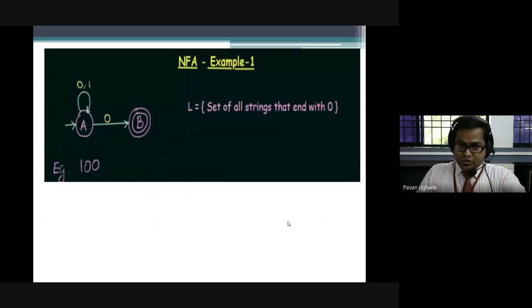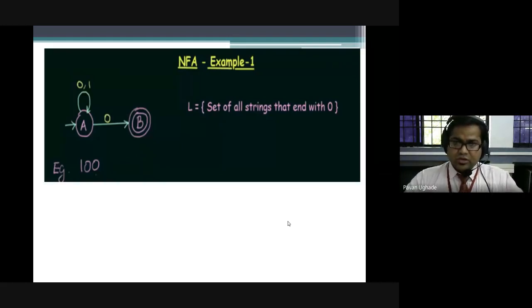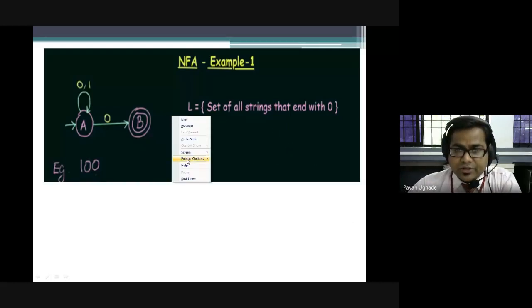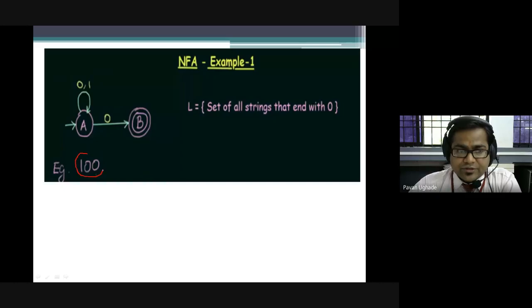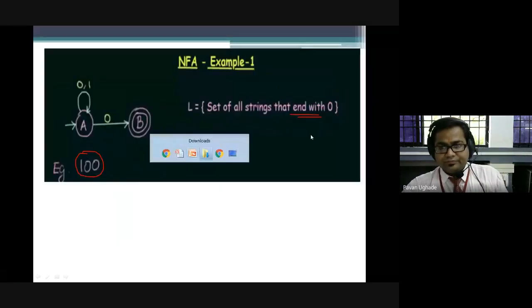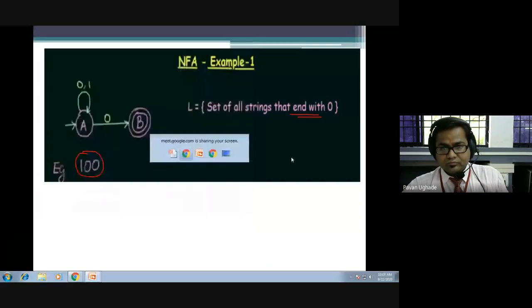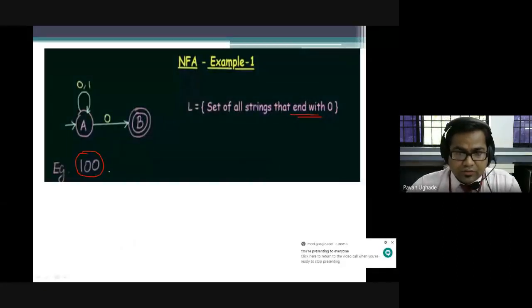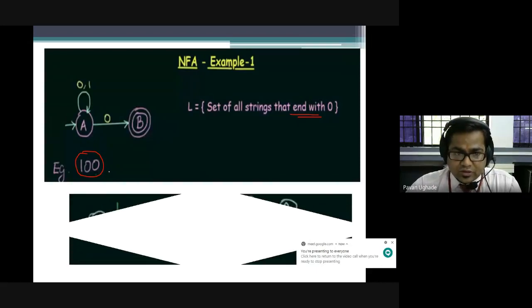So if I ask you to draw the set of all strings that end with 0, please try to understand, guys. That ends with 0, which we have already discussed. So this is how it will be, right? Now in this case, this is a valid string, 100, which ends with 0. Next, see here how it will be processing, how it will execute things.